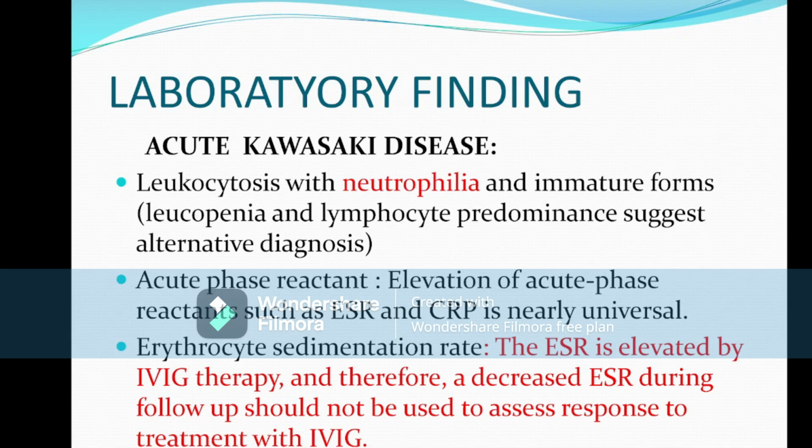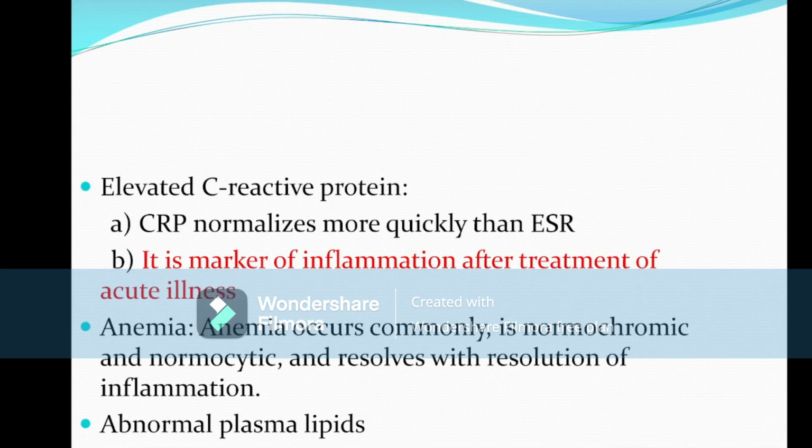So it is not a marker for treatment success. The marker of treatment success in Kawasaki disease is CRP. CRP normalizes more quickly than the ESR, so it is a marker of inflammation after treatment of the acute illness. If the CRP comes to the normal limit after treatment with IVIG, that means the treatment with IVIG is successful.